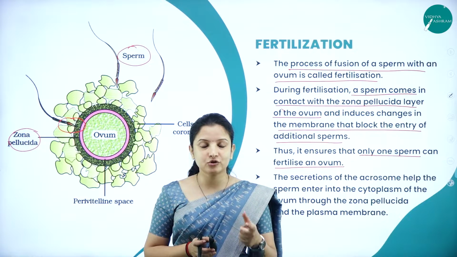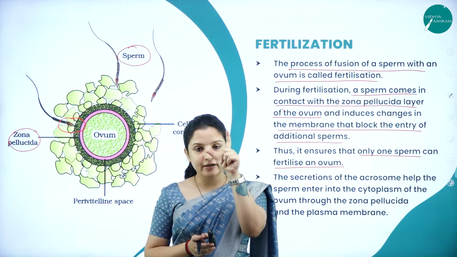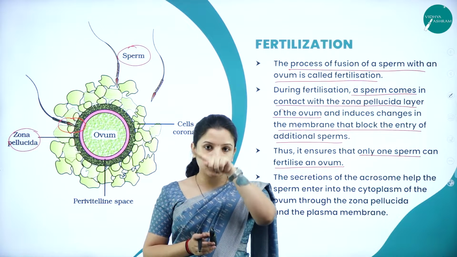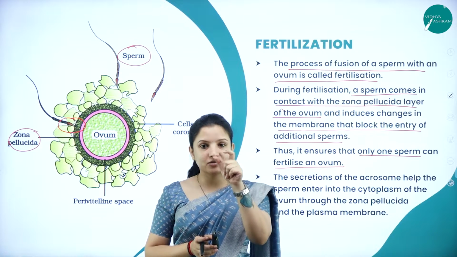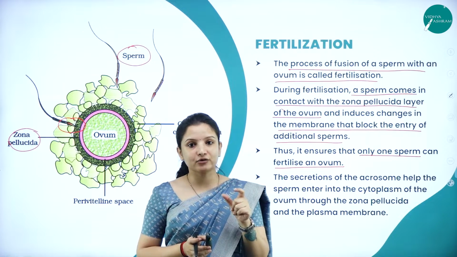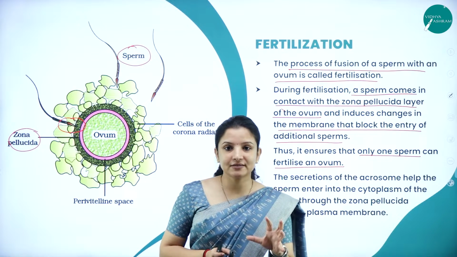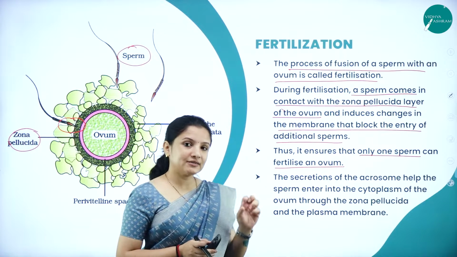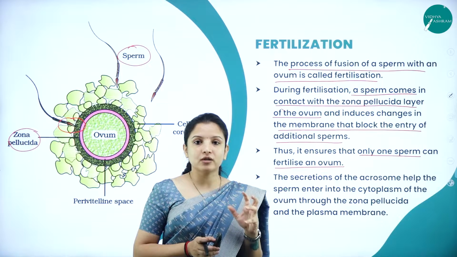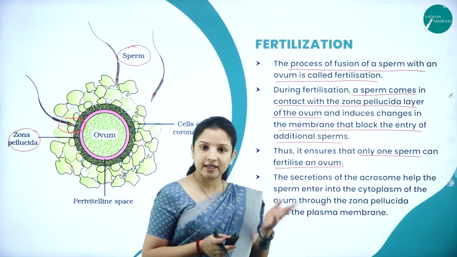So what is the acrosome? We had seen that the tip of the sperm head is covered by a structure called the acrosome, which is filled with some enzymes, right? So if those enzymes have to be secreted, the zona pellucida also helps in turn.